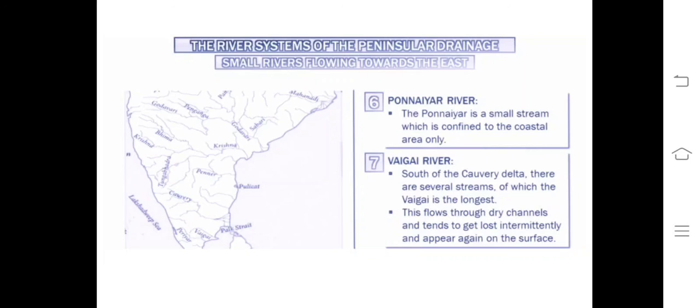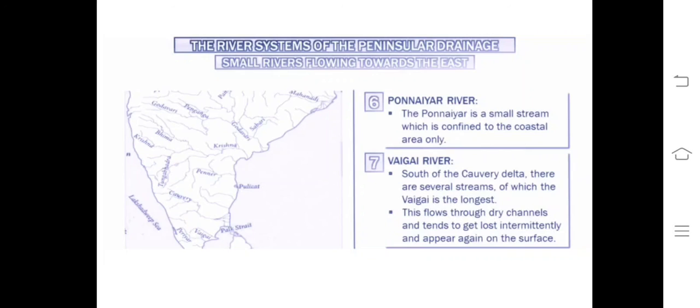Vaigai river, you can see from the map also. South of the Kaveri Delta, there are several streams. Vaigai is the longest one and is a tributary of the Kaveri system also. It flows through a dry channel and tends to go and appear again on the surface. That's it. It is all about factual information.